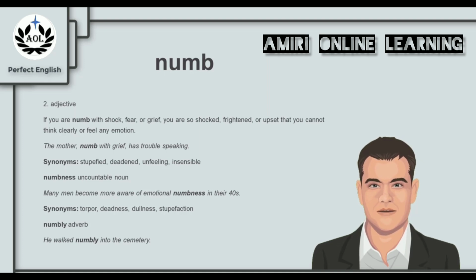And synonyms for numb in this context are the words stupefied, deadened, unfeeling, and insensible. And numbness is the noun again. For example, many men become more aware of emotional numbness in their 40s. And synonyms for numbness in this context are the words torpor, deadness, dullness, and stupefaction. Numbly is an adverb that we can use here. For example, he walked numbly into the cemetery.